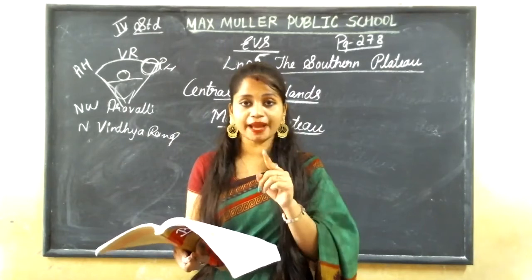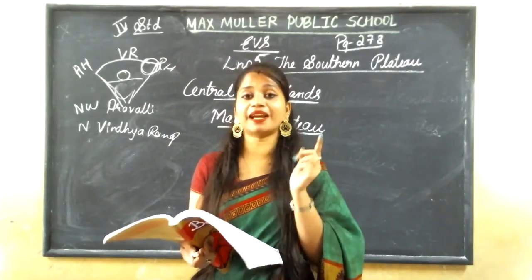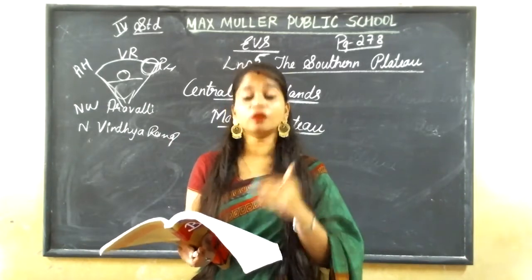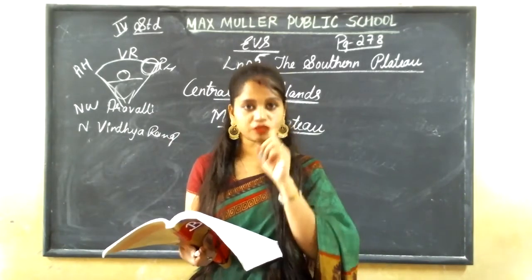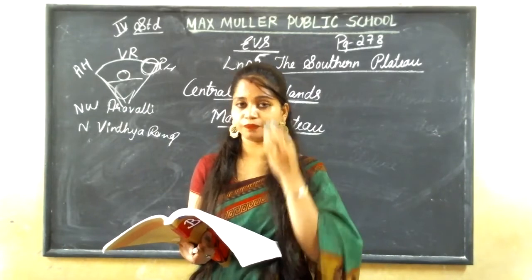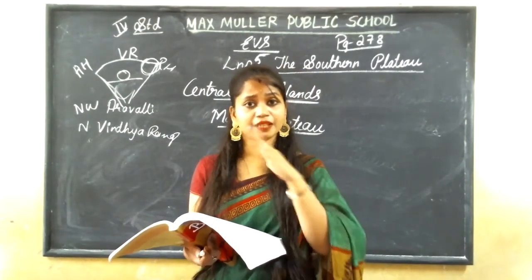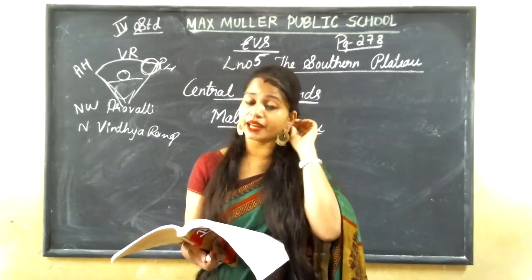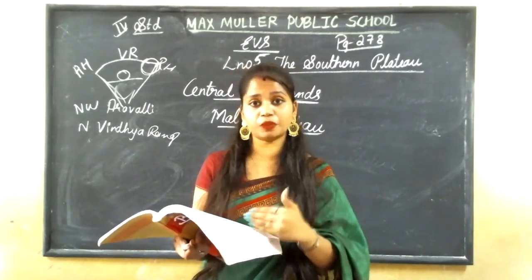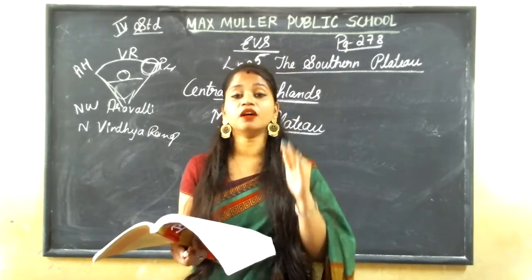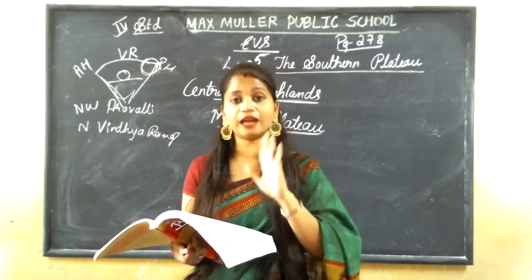Southern Plateau is divided into two parts by River Narmada. One is Central Highlands, one is Deccan Plateau. Now we are going to learn only about Central Highlands. Don't get confused. That time I told you it is covered by Eastern Ghats, Western Ghats and all. Now again I am telling you the southern part is Satpura Range. No confusion, we are learning only the Central Highlands.